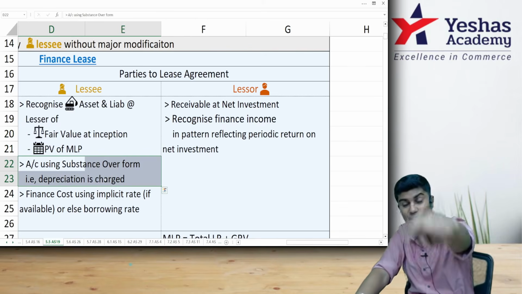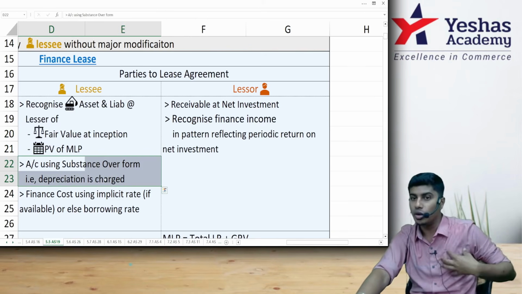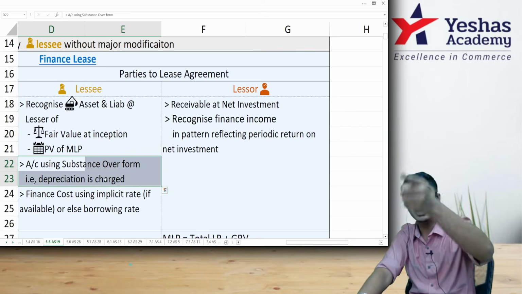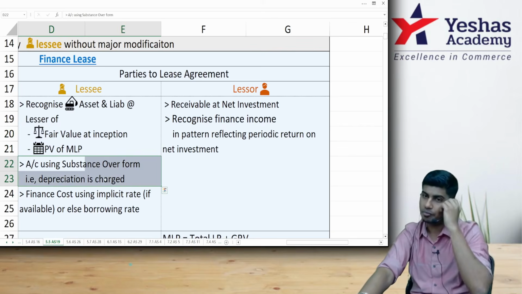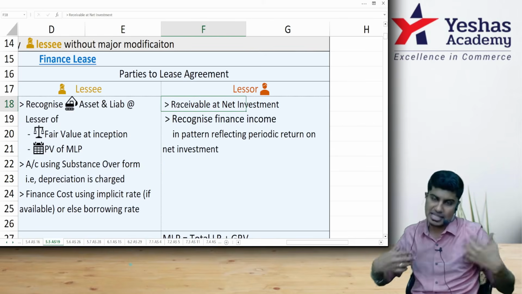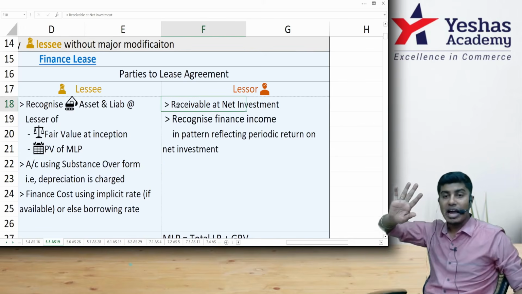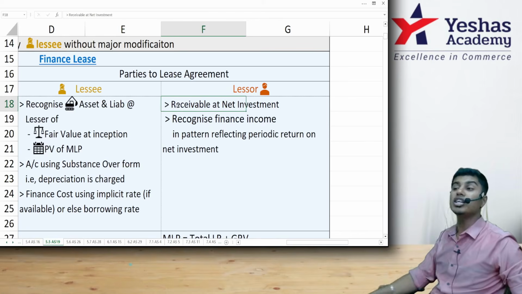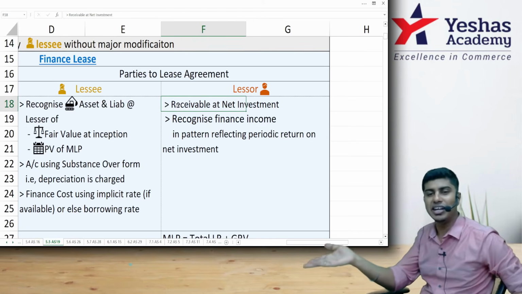You being a lessee, you don't have ownership of the asset. I am the owner. But still, you get to charge depreciation because of substance over form. And lessor, I have a receivable from you. I will record it at present value of gross investment. That is basically net investment.